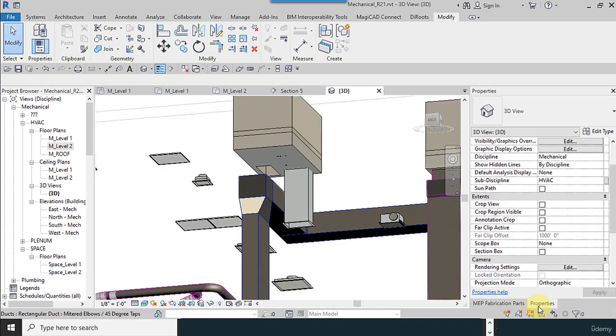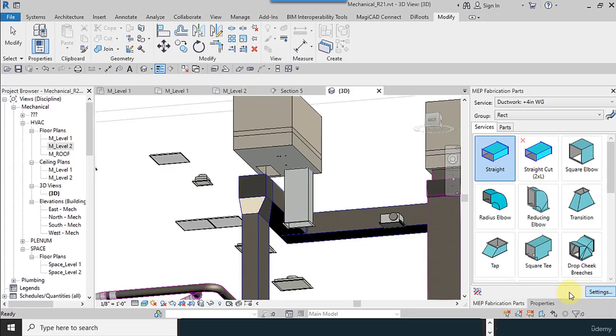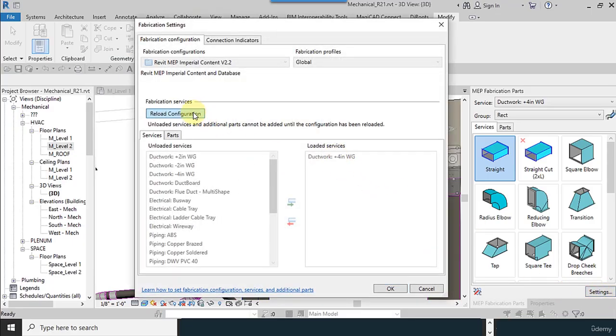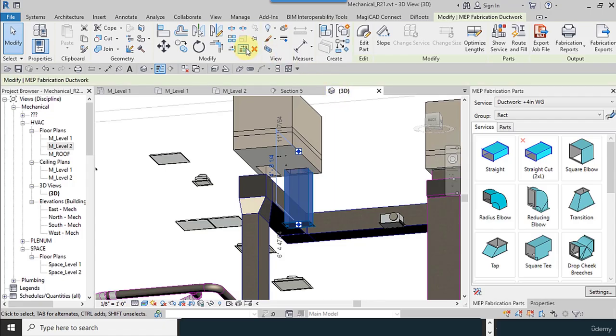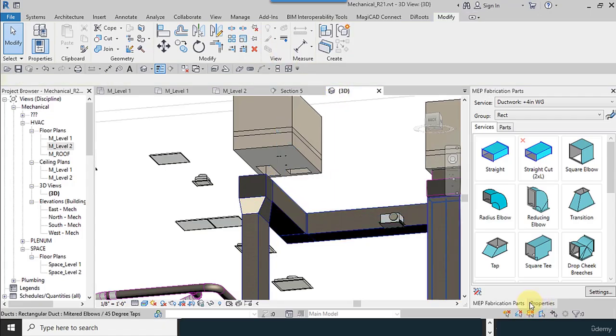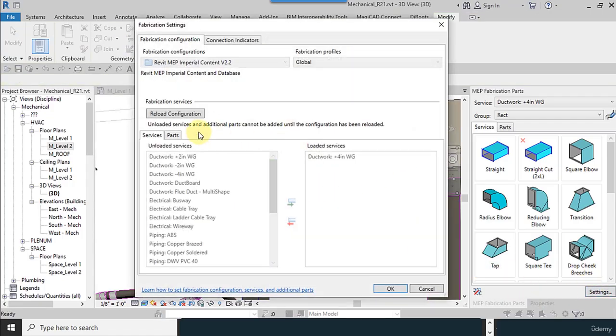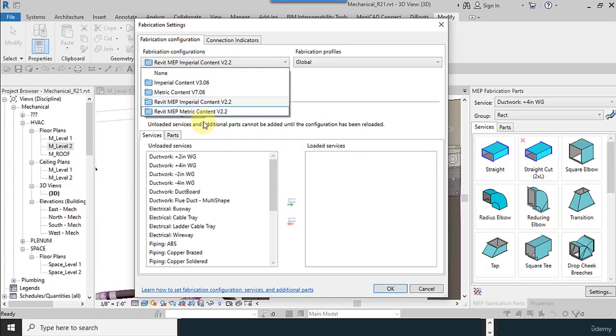Like this. Again, I go to the settings, reload configuration. This is impossible. So you need to remove the duct first. Then go to settings. Remove. Okay. It was an important note.